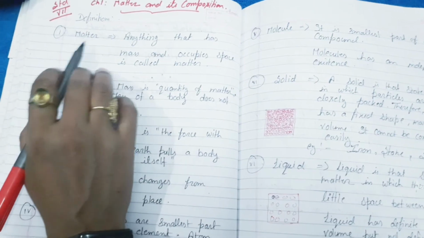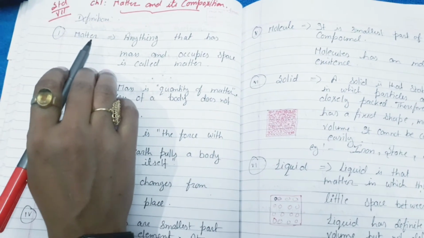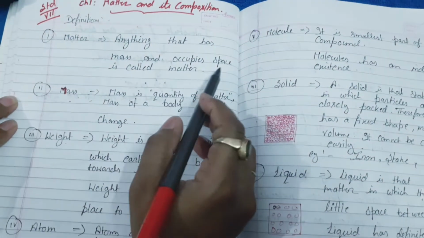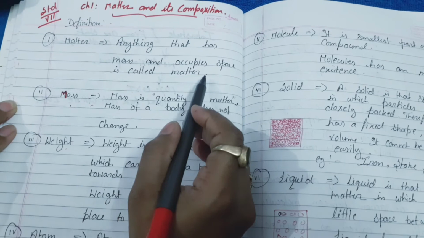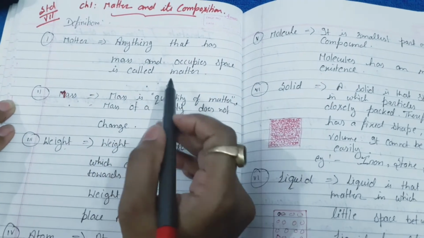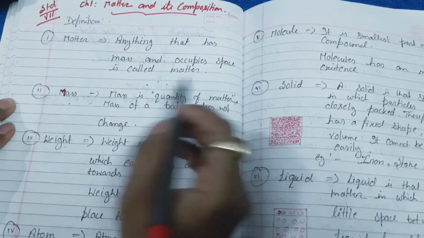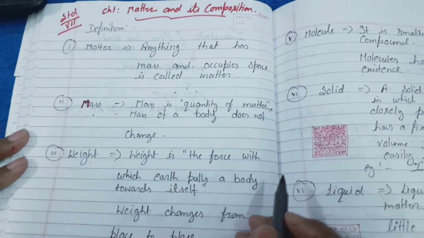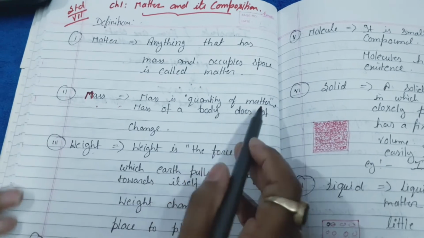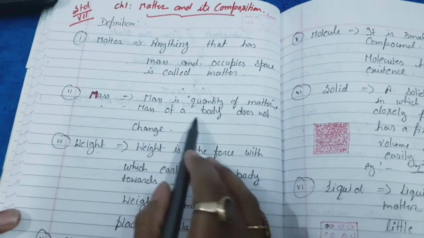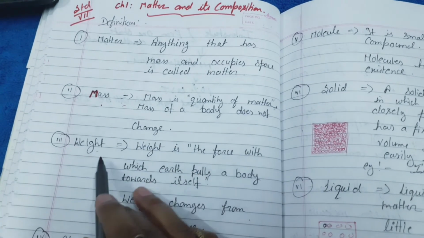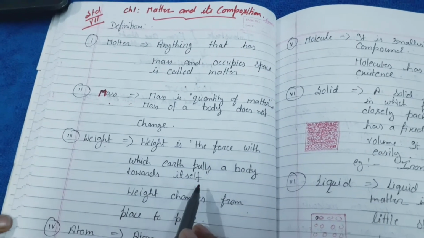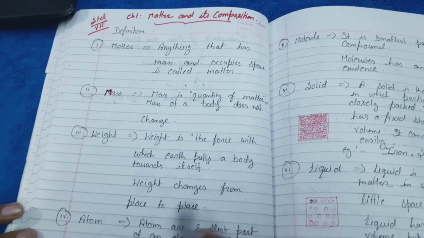Now the first definition is matter, which we have already learned in the last 2-3 videos. What is matter? Anything that has mass and occupies space is called matter. You may give examples also, like chair, pen, star, moon, air, etc. Then what is mass and weight? Mass is quantity of matter. Mass of a body does not change. Then what is weight? Weight is the force with which earth pulls a body towards itself. Weight changes from place to place.